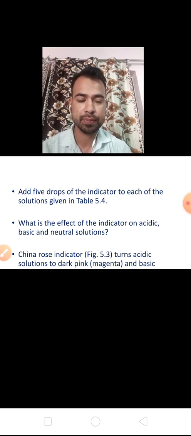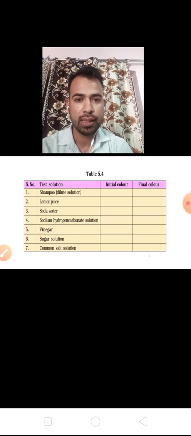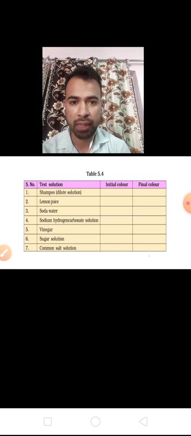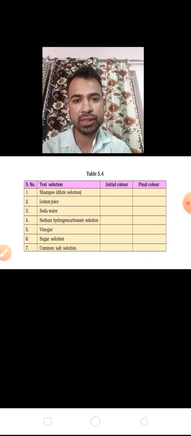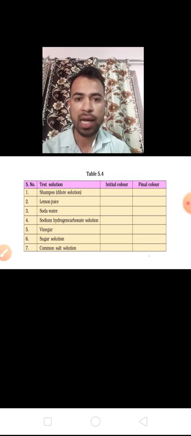For example, if shampoo is in the laboratory and we apply 4 to 5 drops of China rose indicator to it, and the shampoo turns green, then it is basic. If it shows a dark pink color, then it is acidic.